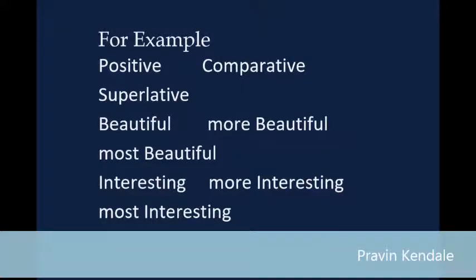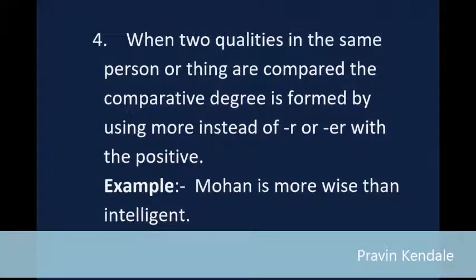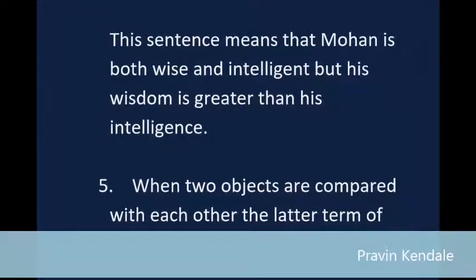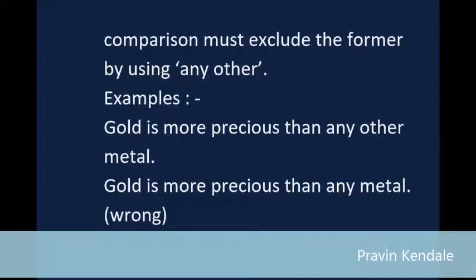4. When two qualities in the same person or thing are compared, the comparative degree is formed by using more instead of r or er with the positive. Example: Mohan is more wise than intelligent. This sentence means that Mohan is both wise and intelligent, but his wisdom is greater than his intelligence. 5. When two objects are compared with each other, the latter term of comparison must exclude the former by using "any other." Example: Gold is more precious than any other metal. "Gold is more precious than any metal" is wrong.